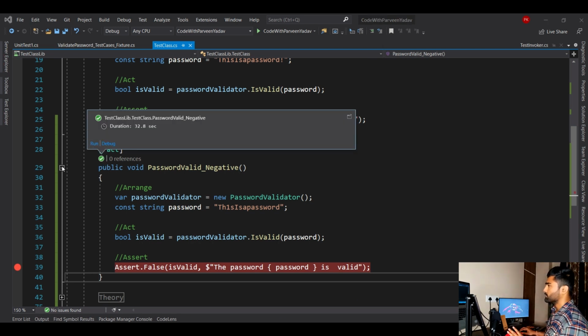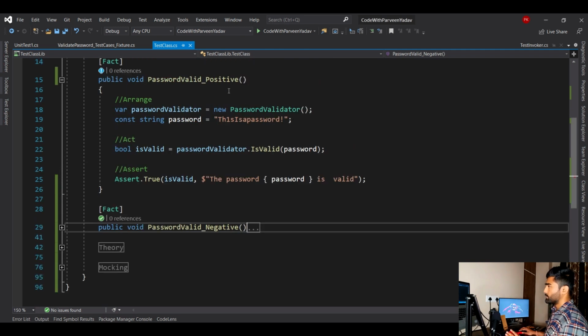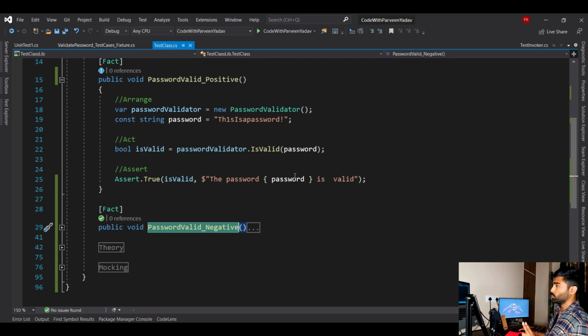Okay, now we have covered the positive test case, and you have covered the negative test case. In this case, I have written only two test cases, right? Positive and negative. But it is possible that you have multiple positive test cases and multiple negative test cases. For example, what if you don't add any value over here? What will happen in that case? It should throw some exception.